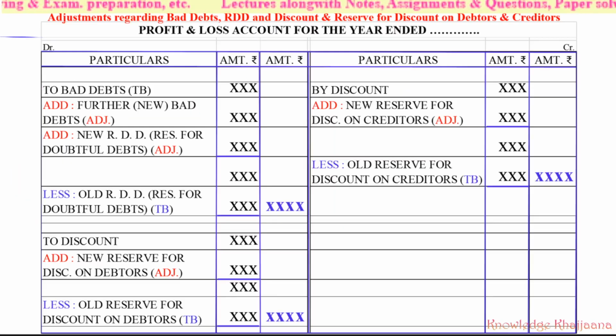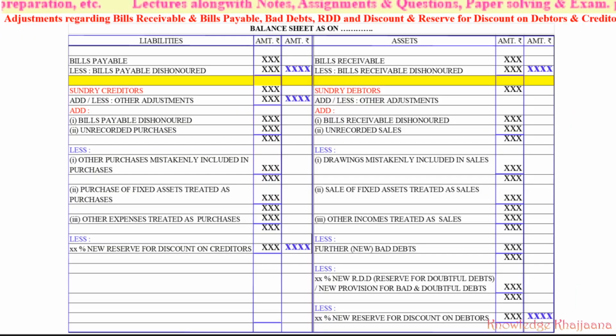As usual, I always tell you these are the important adjustments and these must be by heart for you. For example, the adjustments regarding bad debts, RDD, discount and reserve for discount on debtors and creditors. These adjustments should be recorded in profit and loss account, and these important adjustments must be recorded under balance sheet. Students may commit a mistake while calculating, especially calculating the new RDD percentage. This new percentage RDD must be calculated after doing all the other adjustments on sundry debtors.